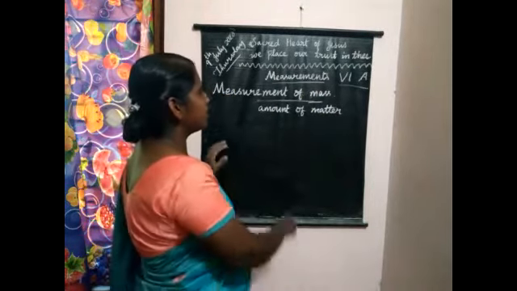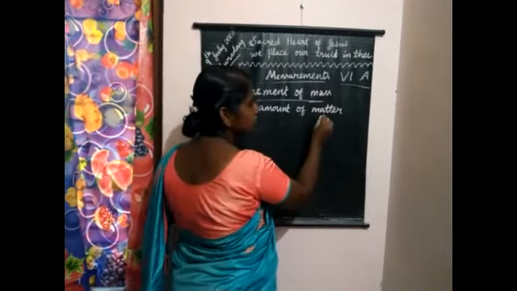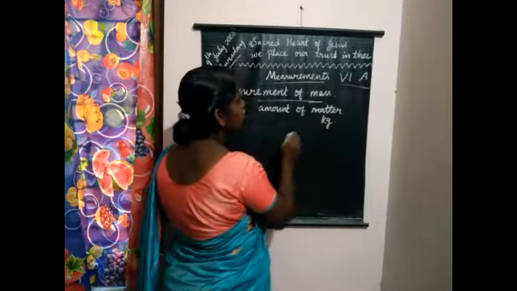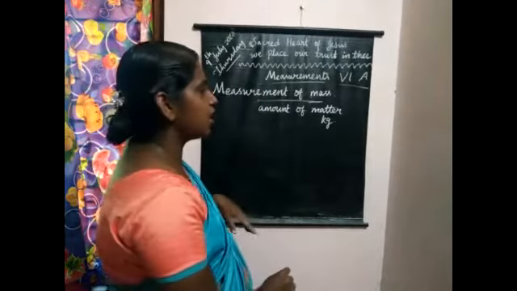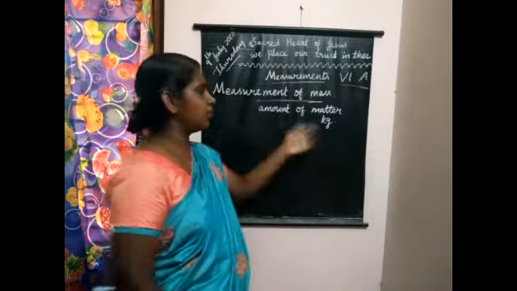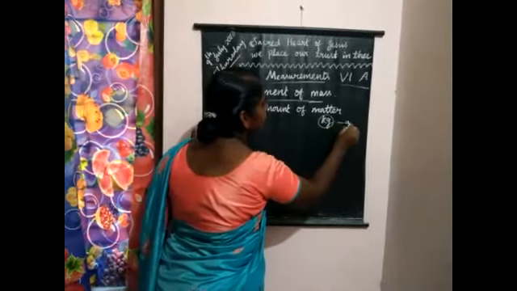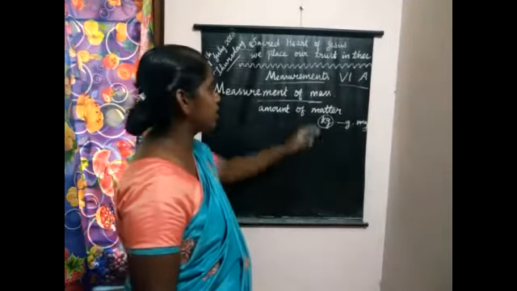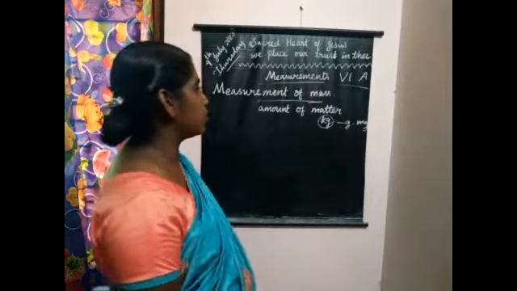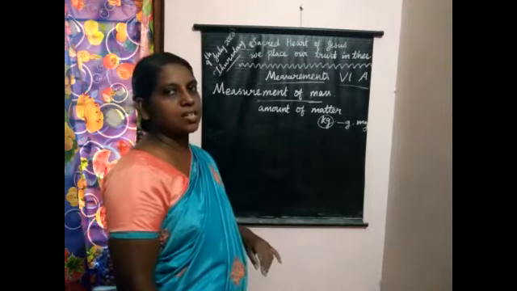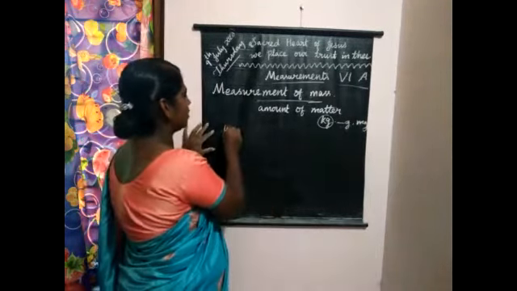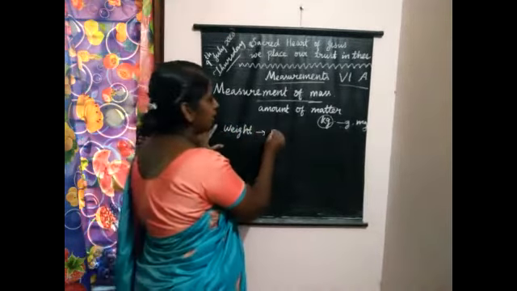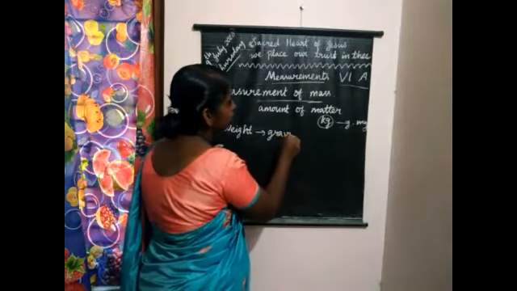And we can write the unit of mass as what? Kilogram. Okay, so while going to some shops and all, we are getting things in what? Kilogram, gram, then milligram, etc. In these units we are getting things, that is measurement of mass. But you see students, this mass and weight are not the same. Okay, so weight is different. What is weight? Can you tell what is weight? It is nothing but the gravitational pull acting on an object.